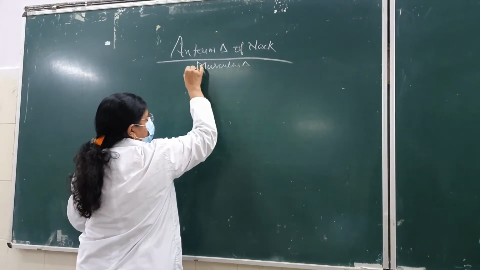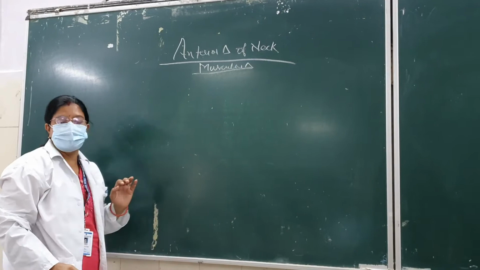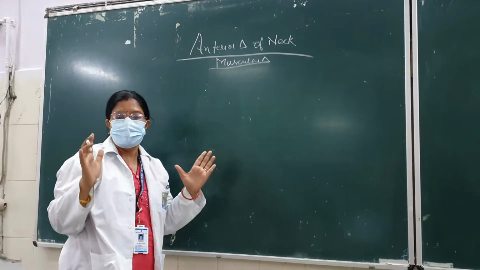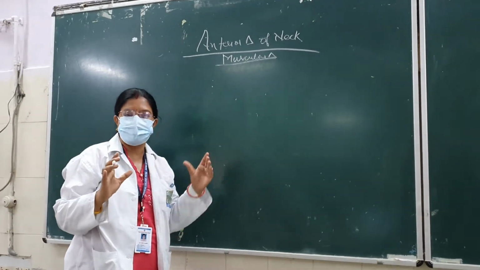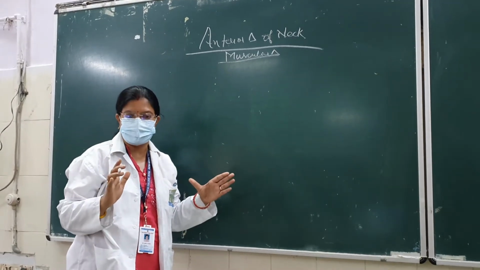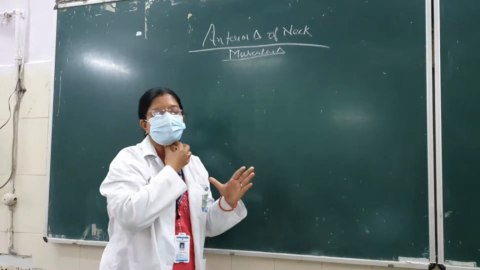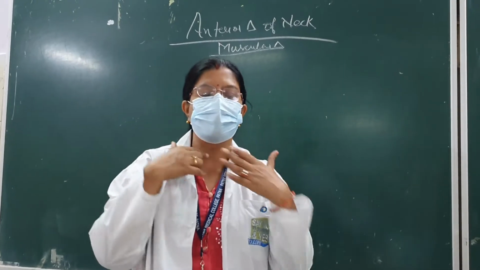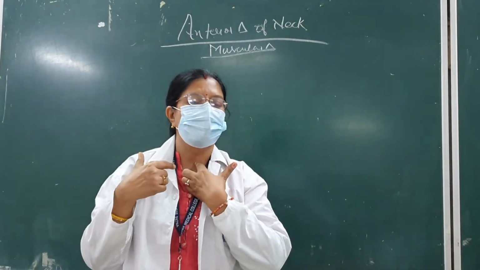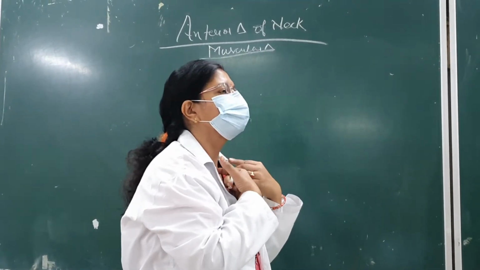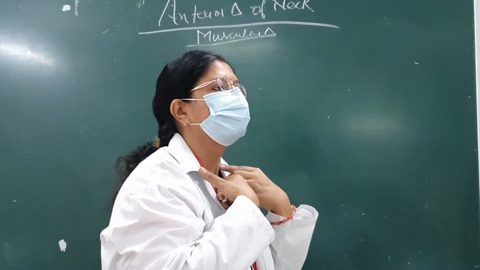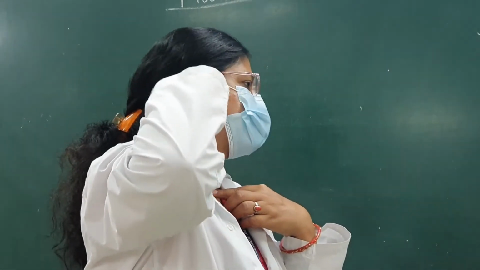Muscular triangle. Okay. So what is the muscular triangle? All triangles we have discussed. This is the only triangle which is left. This is the triangle which is lying in the midline. And if you see laterally from the lateral side, one side is the anterior median line, one of the boundaries, and this is the location of your muscular triangle. Okay, so it is a midline triangle.